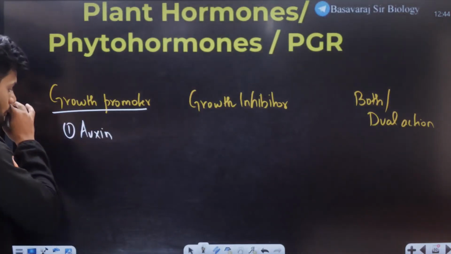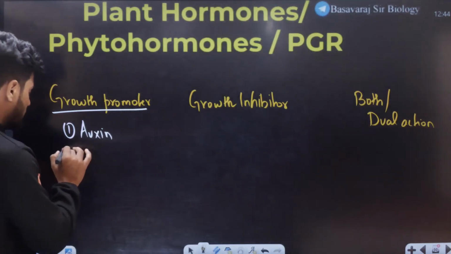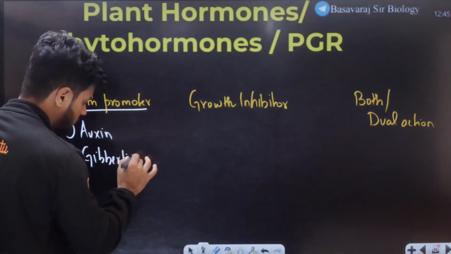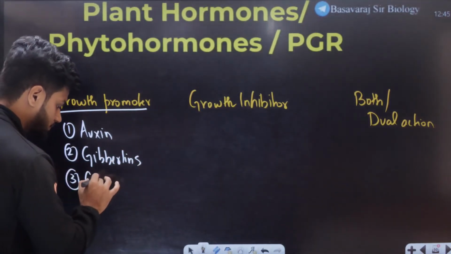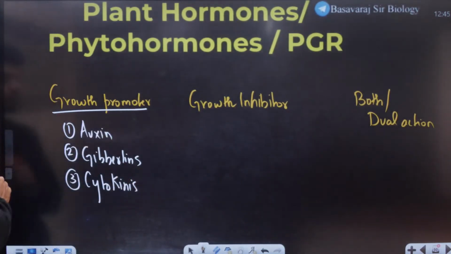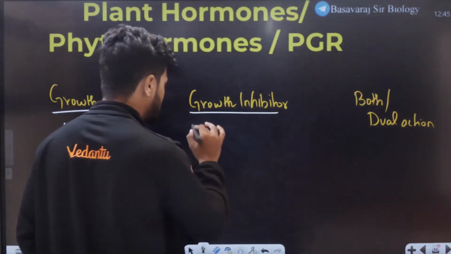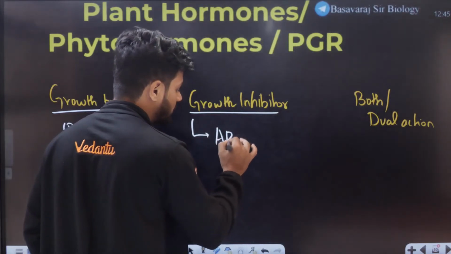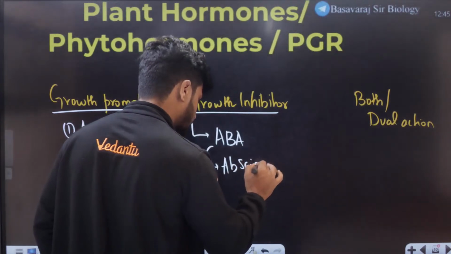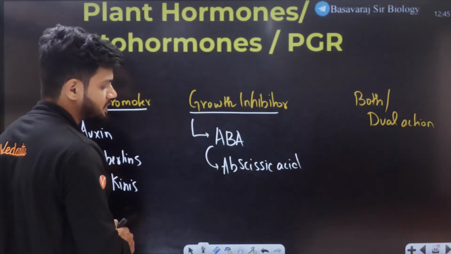Auxin is a growth promoter. So auxin will always do what? It will promote growth. Then there is gibberellins, and then there is also cytokinins. These 3 hormones will promote growth. Now what about growth inhibitor? Under growth inhibitor, we have abscisic acid, ABA.